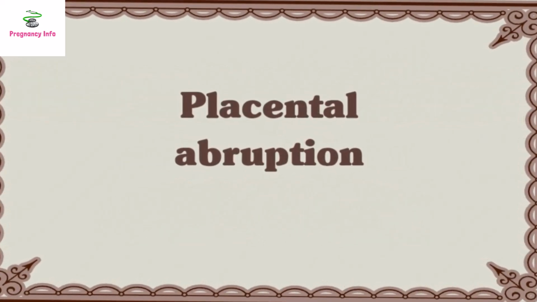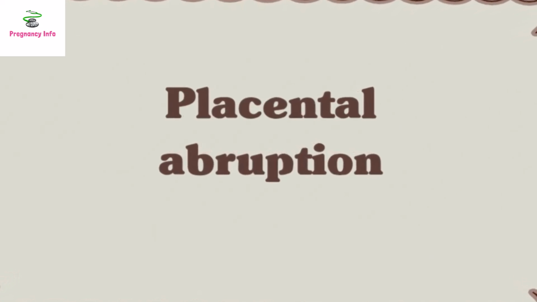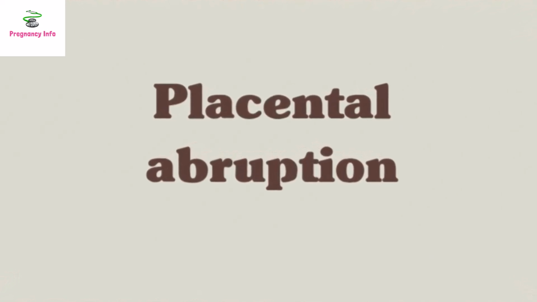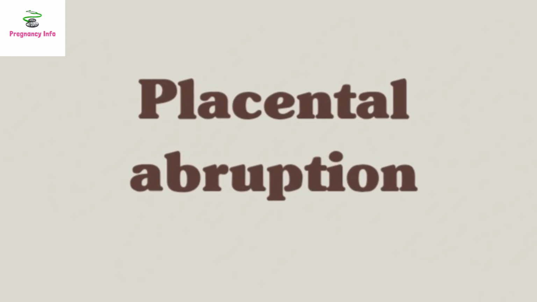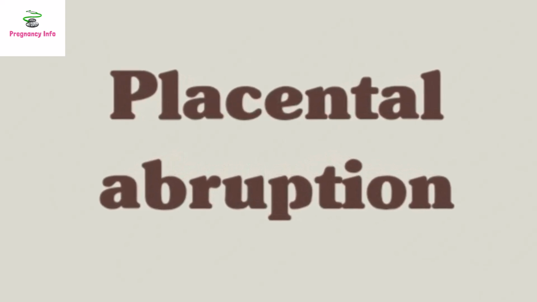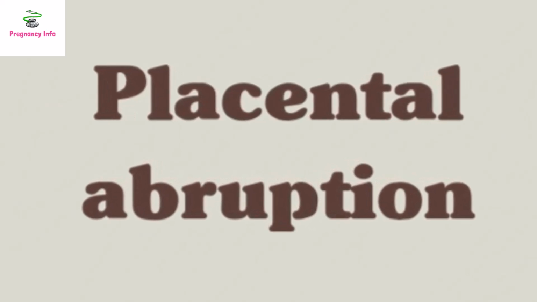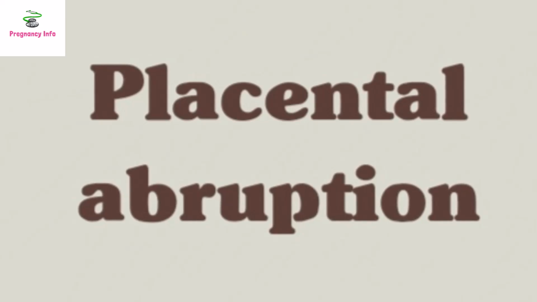Placental abruption. Placental abruption occurs when the placenta completely or partially separates from the uterus before a baby is born. This separation means a fetus cannot receive proper nutrients and oxygen. A placental abruption happens most commonly in the third trimester of pregnancy. Common symptoms include vaginal bleeding, contractions, and abdominal pain.